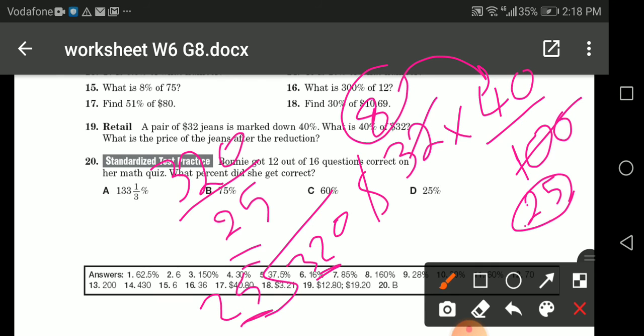32 divided by 25. The nearest thing is 1. 1 times 25, 25. And then I have here 12 minus 5 gives me 7. Then the 0 comes down. 70 divided by 25. The nearest thing, my dear students, is 2. 2 times 25, it's 50.